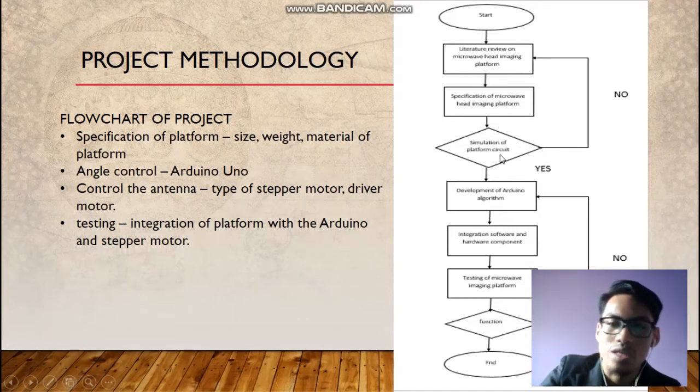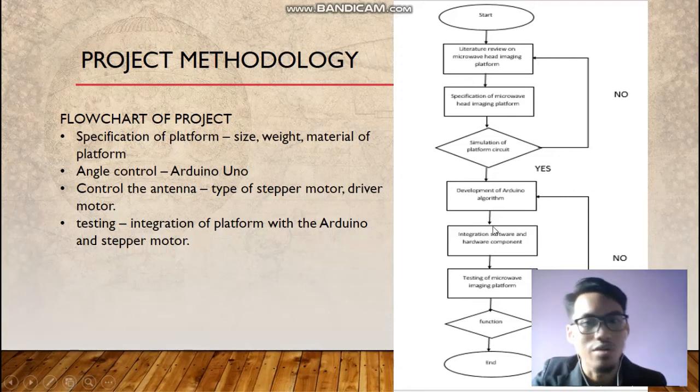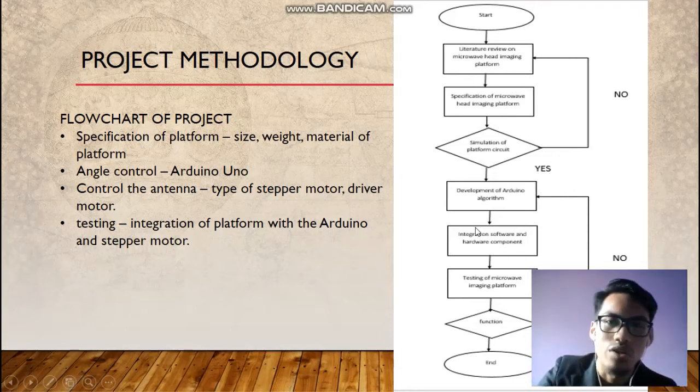If the weight is light and the size is not big, we can proceed to the next step, which is development of the Arduino algorithm, and then integration of software and hardware components using Arduino IDE and Fritzing. And then we test the microwave imaging platform.